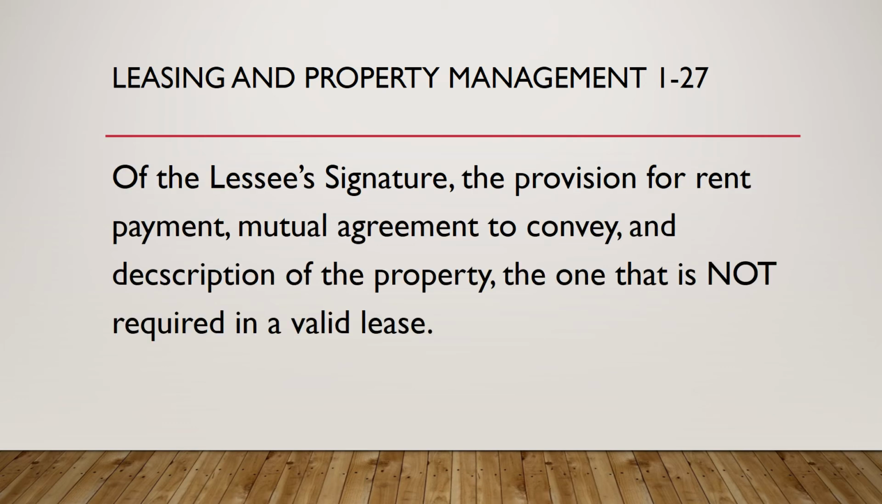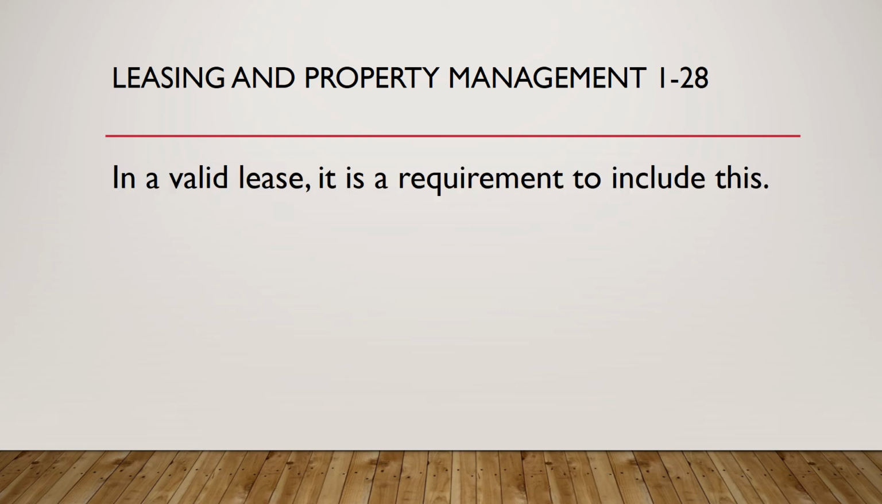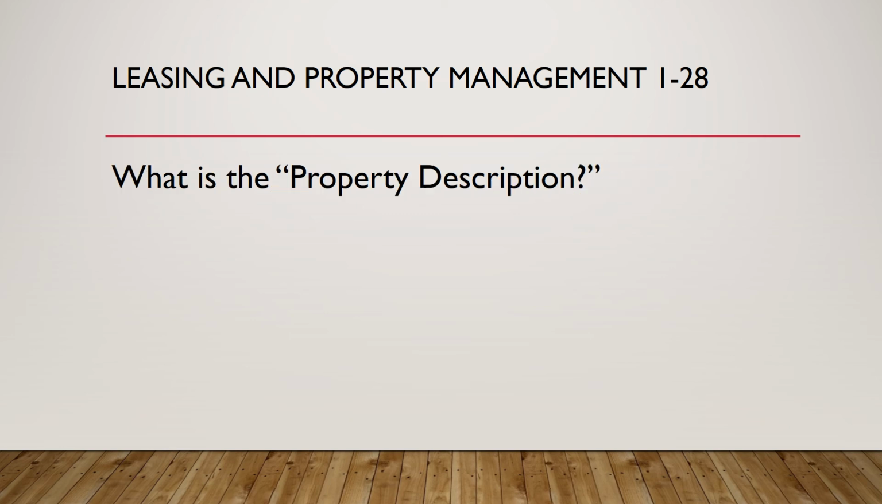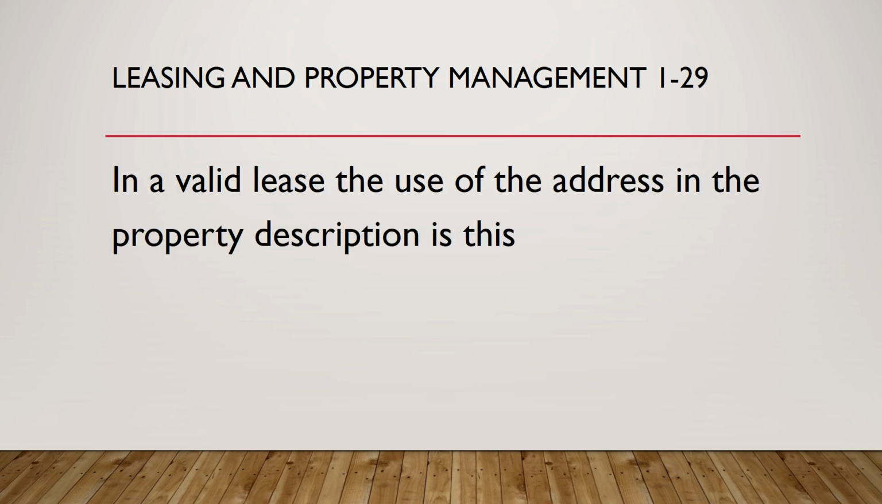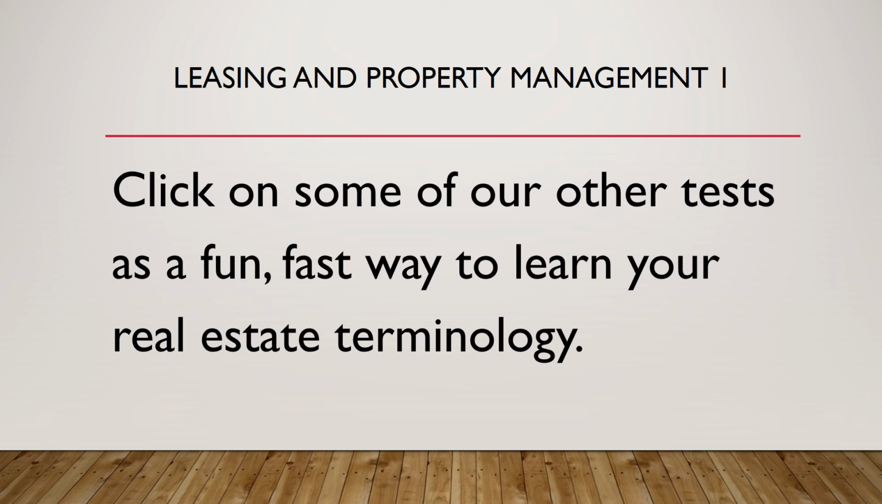Question 27. Of the lessee's signature, the provision for rent payment, mutual agreement to convey, and the description of the property, the one that is not required in a valid lease. What is the lessee's signature? Question 28. In a valid lease, it is a requirement to include this. What is the property description? Question 29. In a valid lease, the use of the address in the property description is this. What is unacceptable?